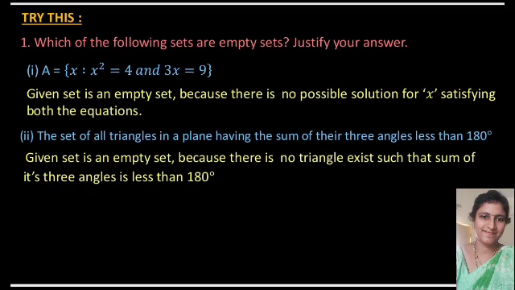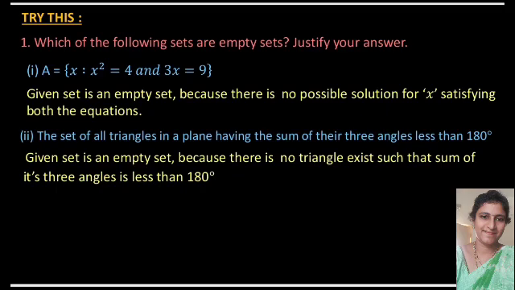If you take another 3, another 4, or any number, the number is not satisfying both conditions. So there is no element. A number satisfying both conditions does not exist here. So it is an empty set. If you write the roster form of this set, there are no elements in the set. So the given set is an empty set because there is no possible solution for x satisfying both the equations.